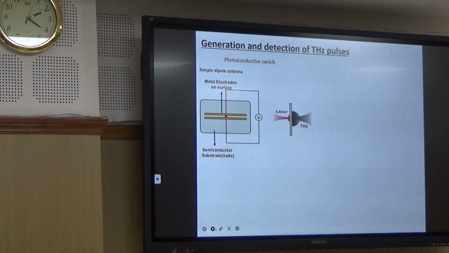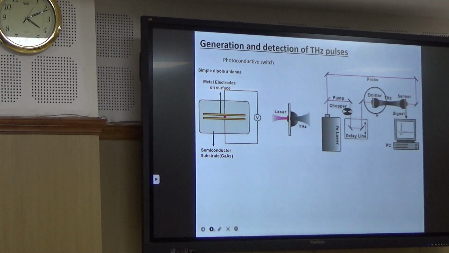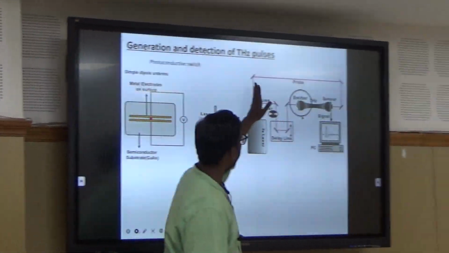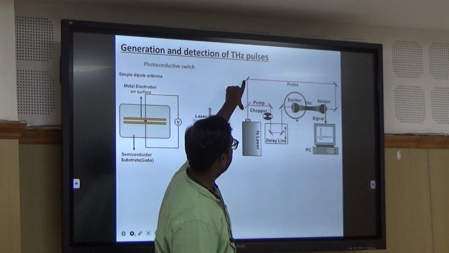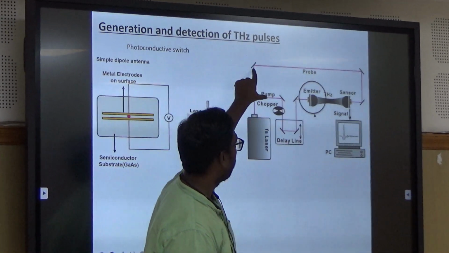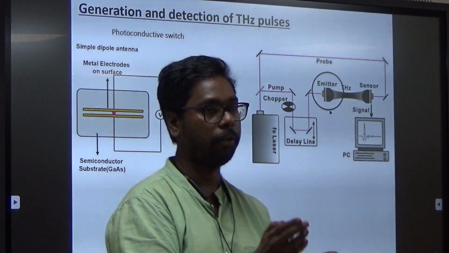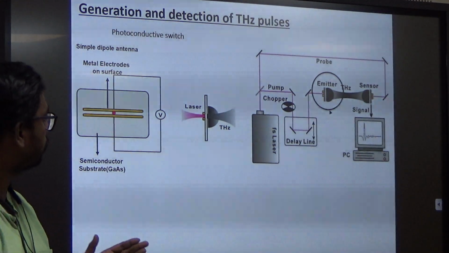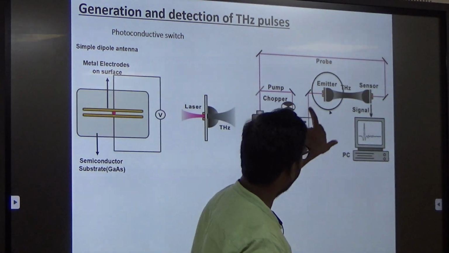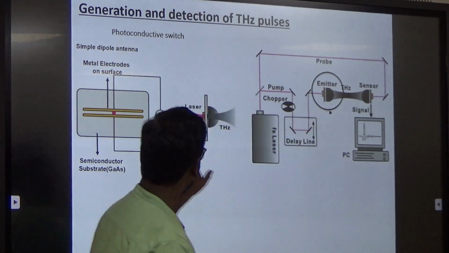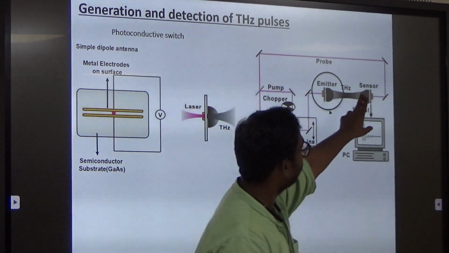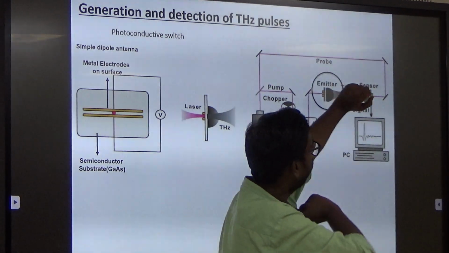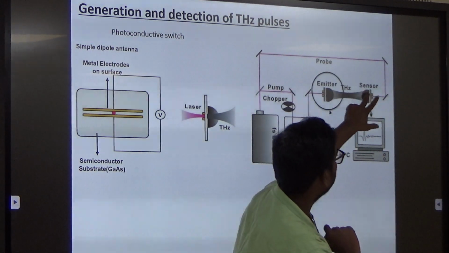Now, how do we actually generate the terahertz? This is a femtosecond laser. Now we are generating a pulse and dividing the pulse into two parts, one for the pump and one for the probe. Pump is the energy: you take the beam and split some part of the energy for the generation of terahertz. You can see this part goes and hits the emitter. From this emitter you get a terahertz radiation, and you have a sensor and a probe beam. I will explain why this probe beam is split and what its role is. The probe beam connects to the sensor.